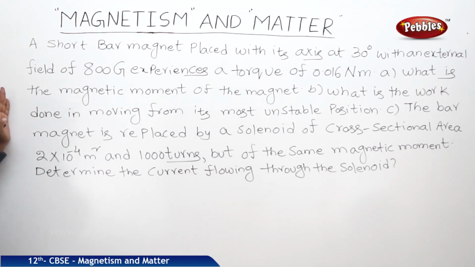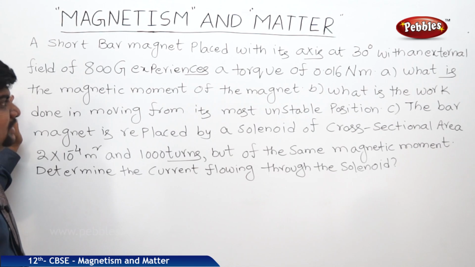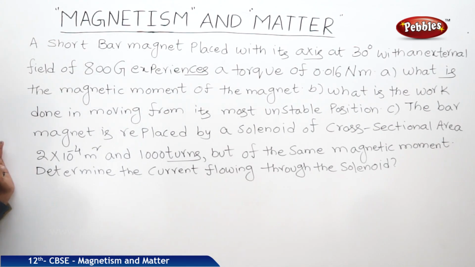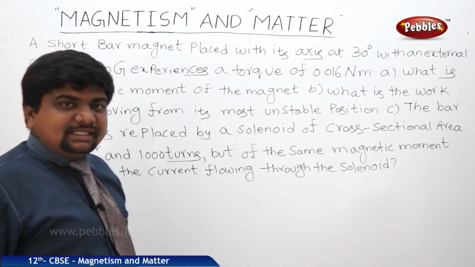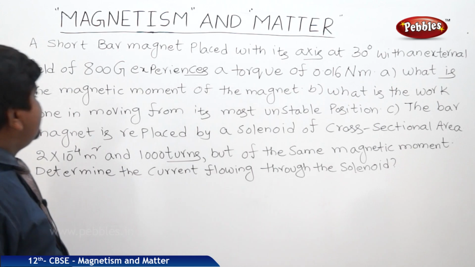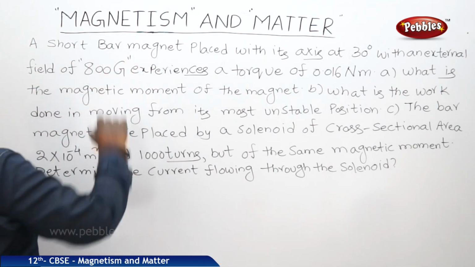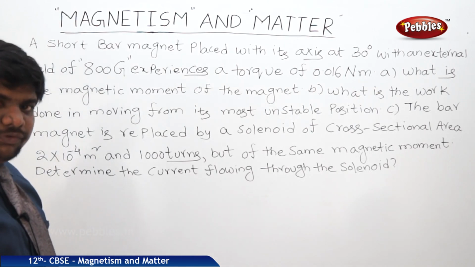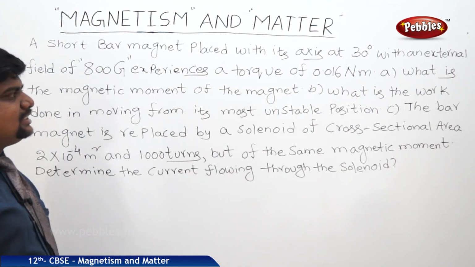This is one of the problems which is based on the concepts of internal energy and torque in magnetism. The content is: a short bar magnet placed with its axis at 30 degrees to an external field of 800 Gauss, where G is Gauss and 1 Gauss is equal to 10 to the power of minus 4 Tesla, experiences a torque of 0.016 Nm.